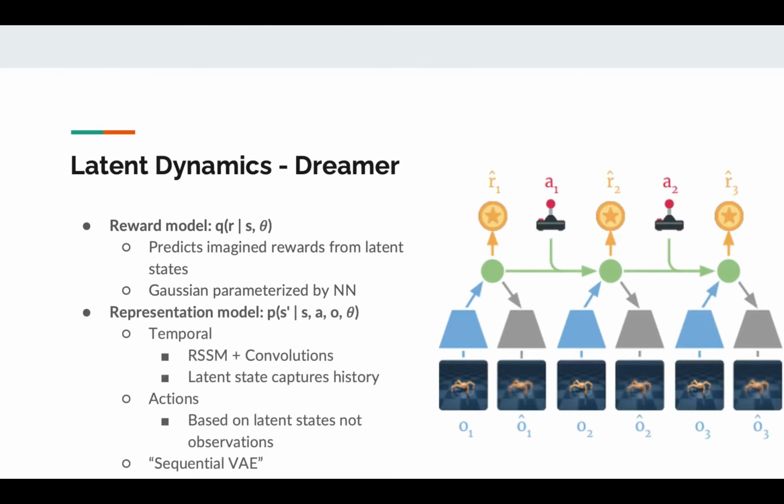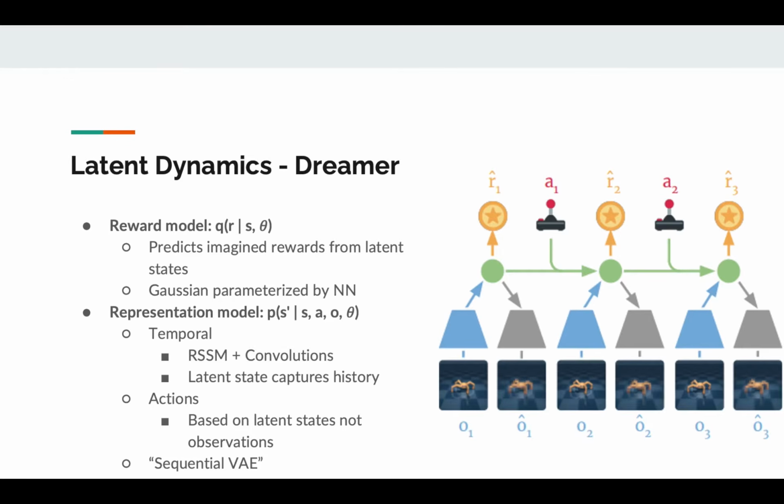Now let's consider the full picture by bringing back the temporal dimension and the full representation model. So to account for time, the representation model consists not just of convolutions, but something called a recurrent state space model, or RSSM. You can think of the RSSM as a fancy recurrent neural network with a stochastic component. The RSSM enables latent states to capture the history of all previous time steps. Moreover, our representation model will also have to consider the actions we take, which, like the reward model, is based on the latent states and not the observations.